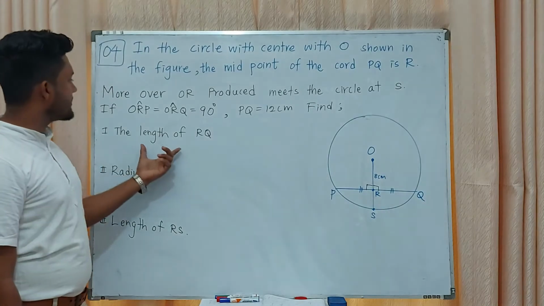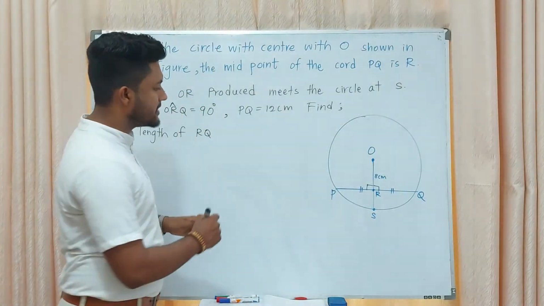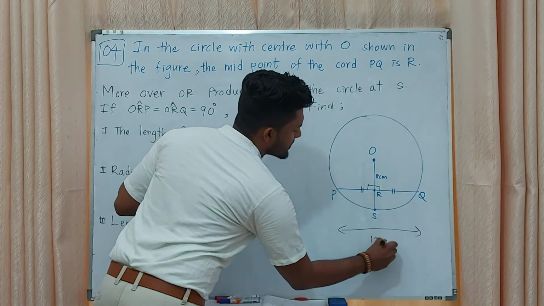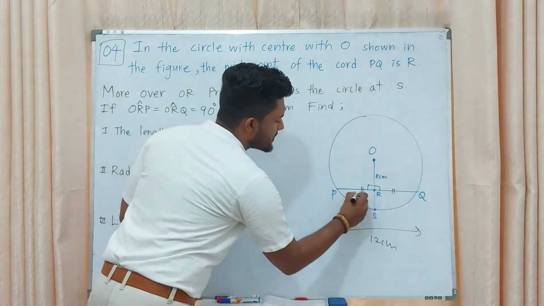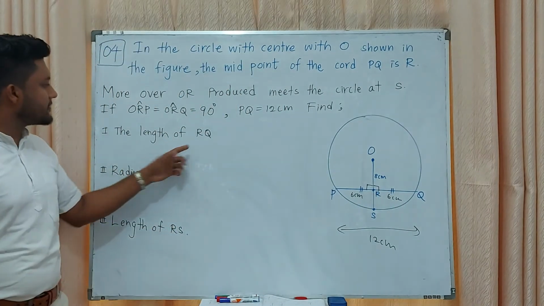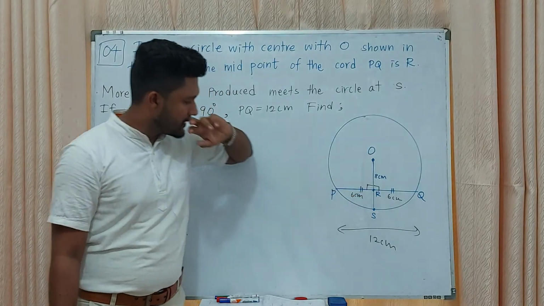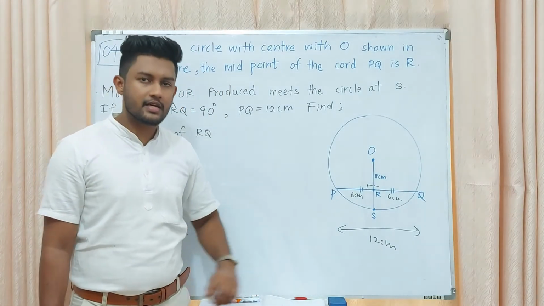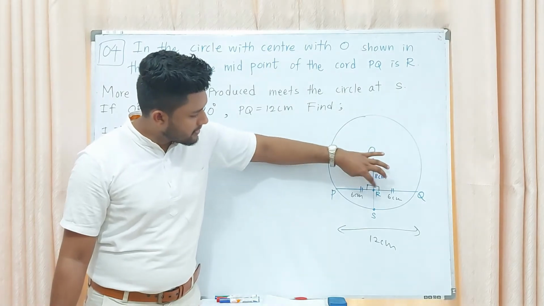Then here the length of PQ is 12 centimeters, right? This total length from here to here is 12 centimeters. Then you can come to a conclusion that these two are equal, 6 centimeters, 6 centimeters, right? The length of RQ, you can find, is what? 6 centimeters, because the midpoint of PQ is R.